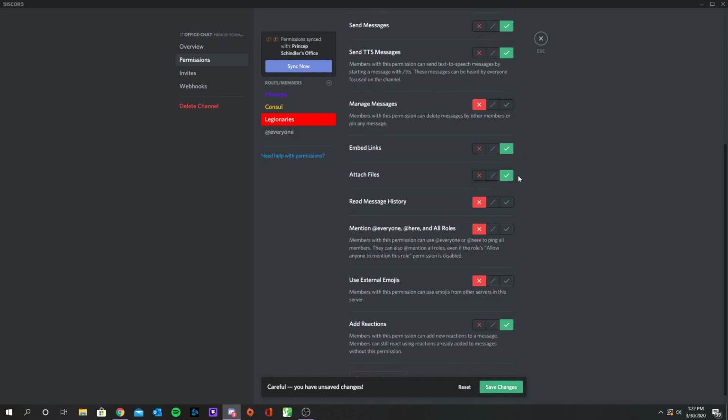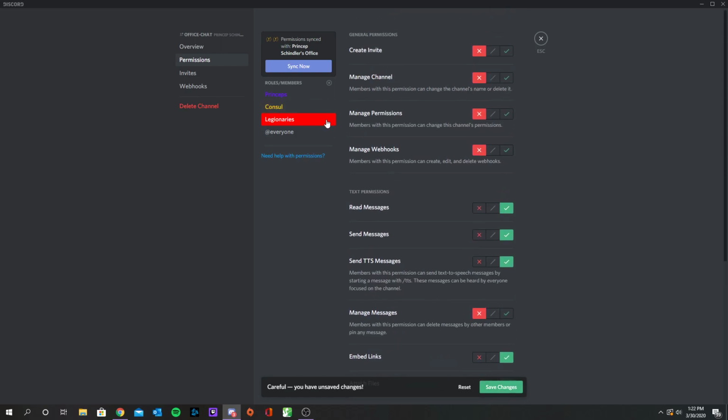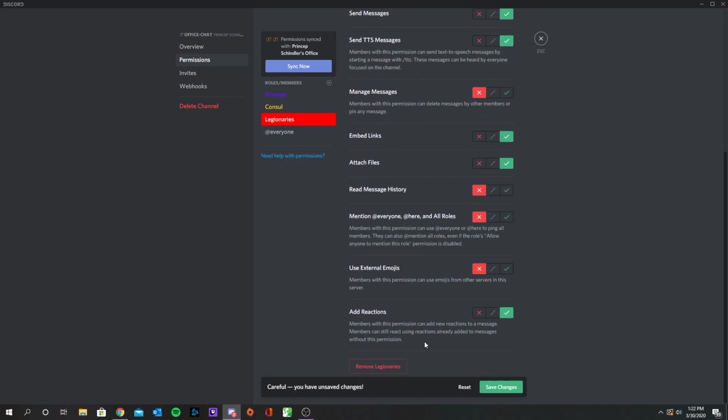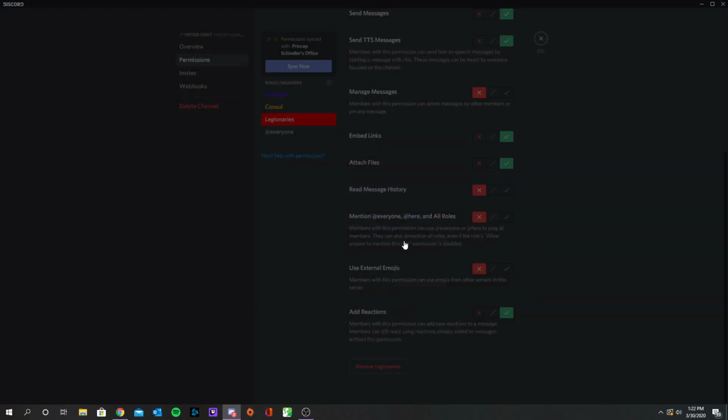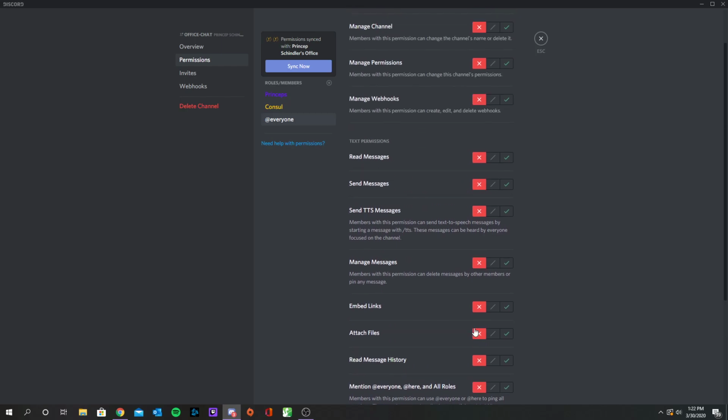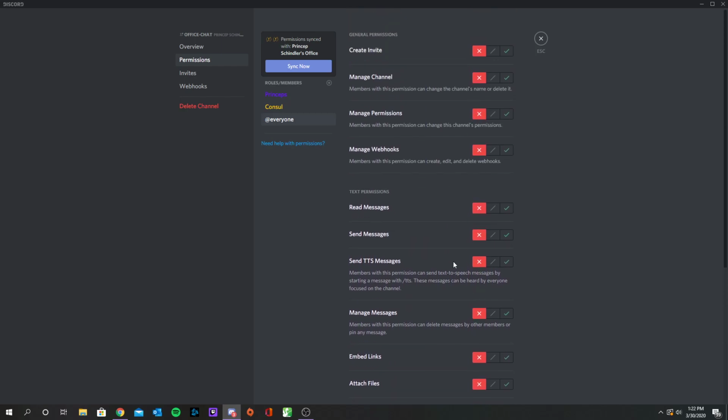Legionnaires have those abilities in your chat, and you can even turn them off completely. So essentially, what you can do is you can actually just get rid of them. So you can remove them here, and if you remove them, you can see right here, all of the permissions you gave them go away.